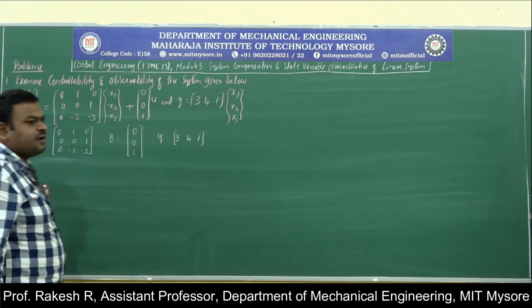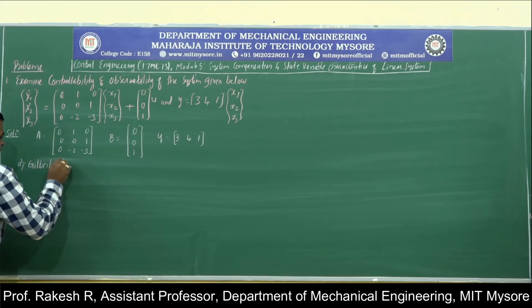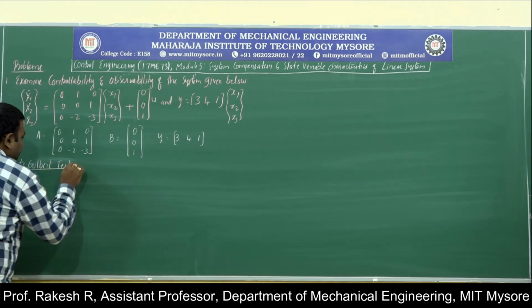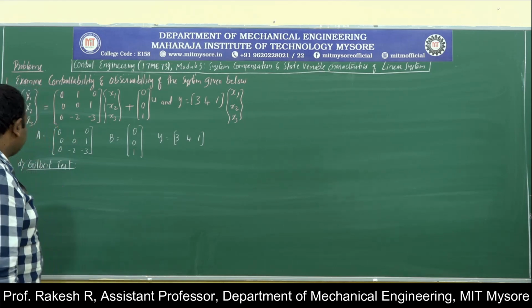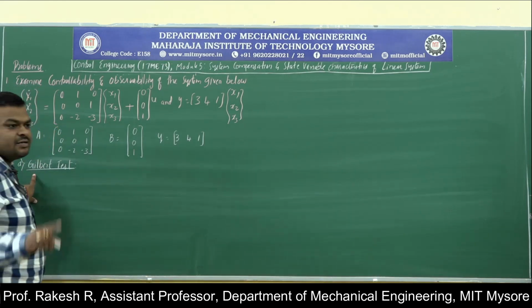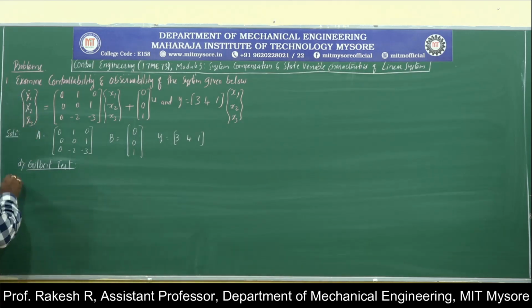I will be solving both methods for this problem, starting with the Gilbert test. In the Gilbert test, we need the Vandermonde matrix. The Vandermonde matrix M is 1, 1, 1, lambda 1, lambda 2, lambda 3, lambda 1 square, lambda 2 square, lambda 3 square.